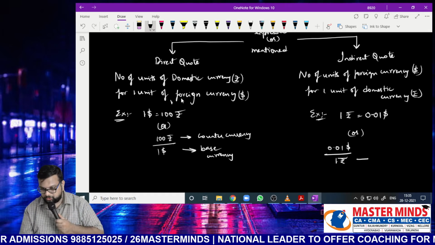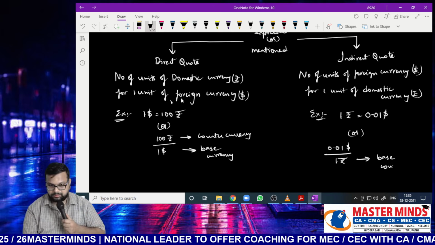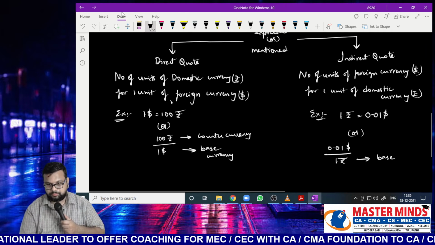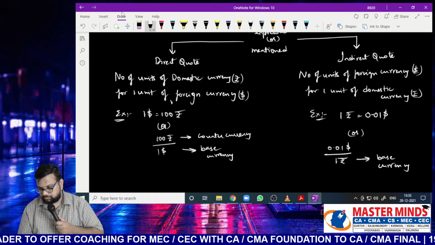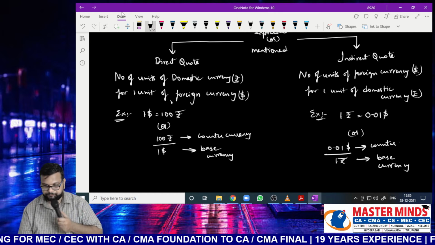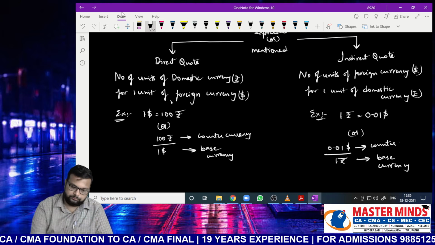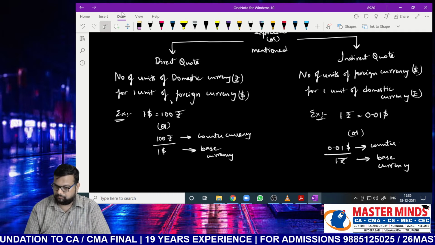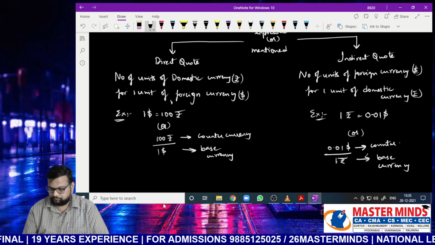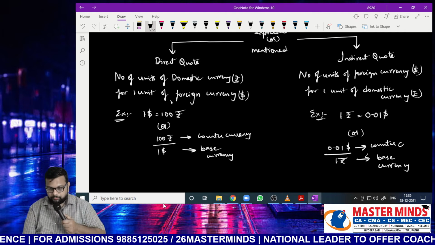So in case of indirect quote, rupee will become base currency and dollar will become counter currency. Dollar will become counter currency, Nana.